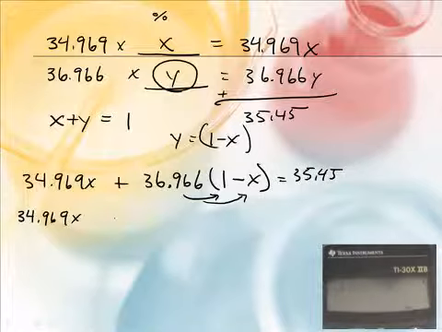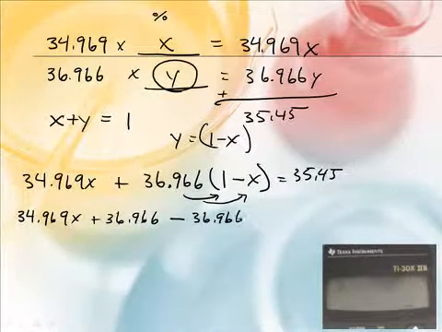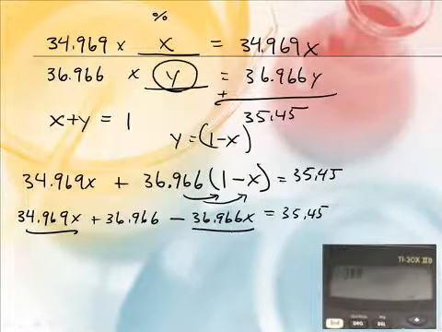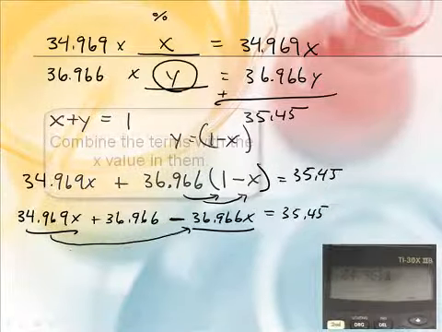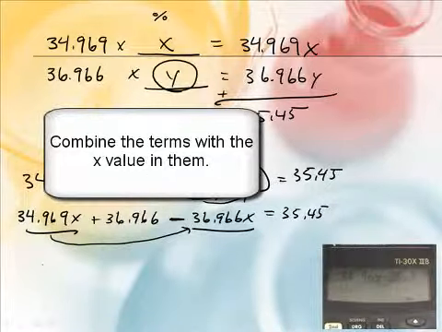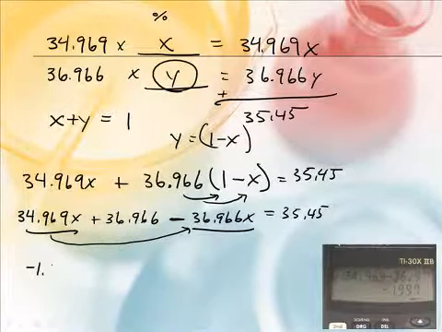So I'll say plus 36.966 minus 36.966X equals 35.45. Now I've got X here and X here, so they need to go together. This is a negative, so if you subtract these two numbers, 34.969 minus 36.966, that gives the X term: negative 1.997X.